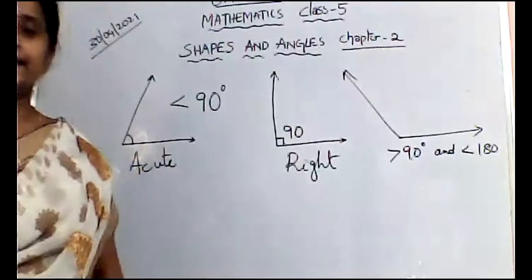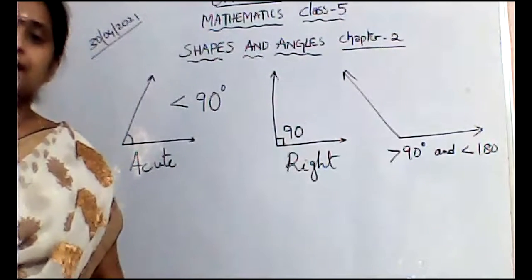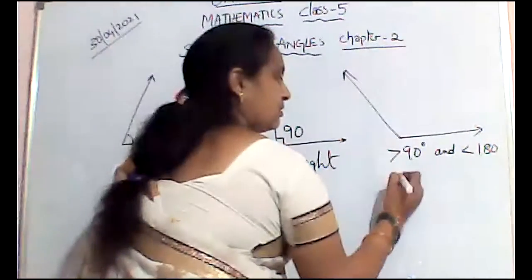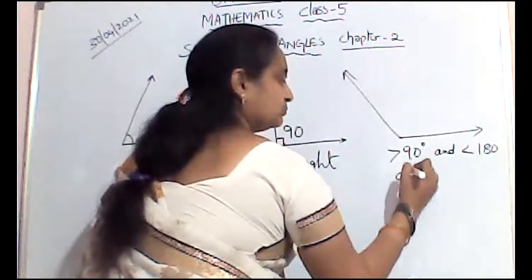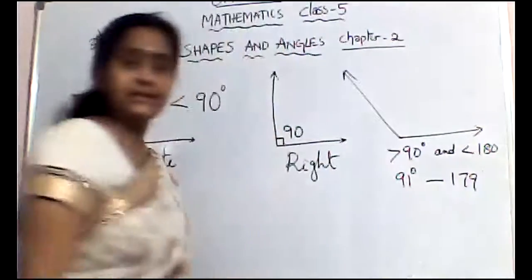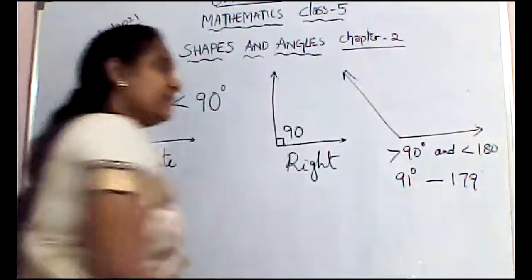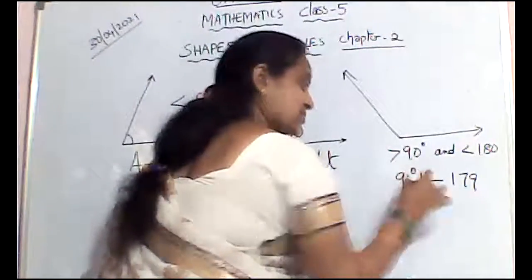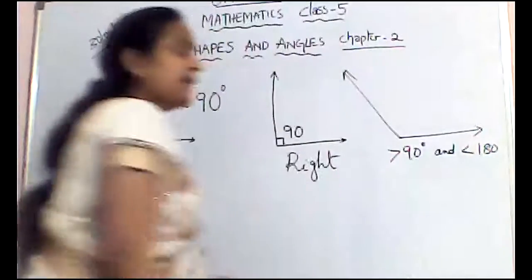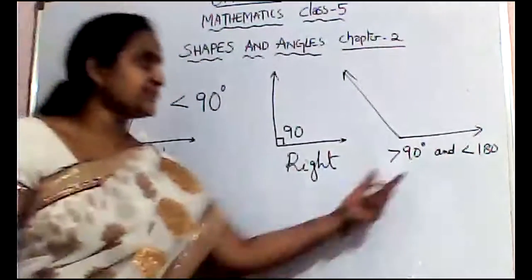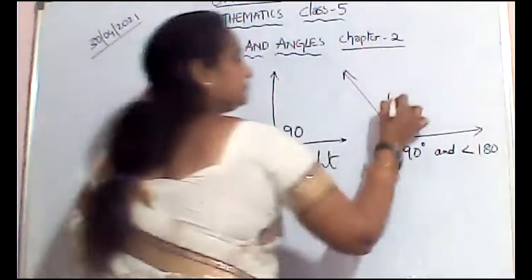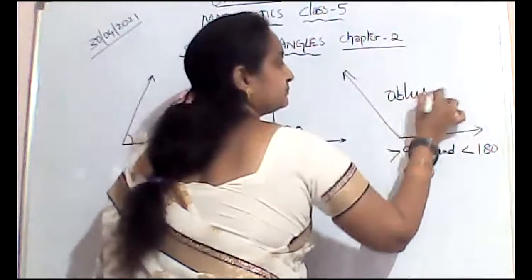That means 91 to 179, 90.1 also. So more than 90 and less than 180 is said to be an obtuse angle.